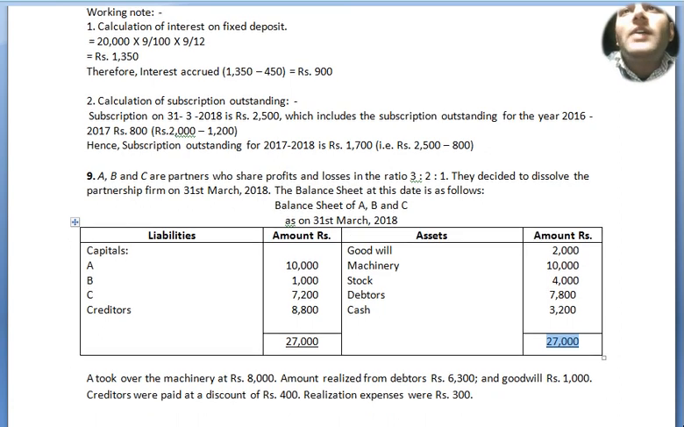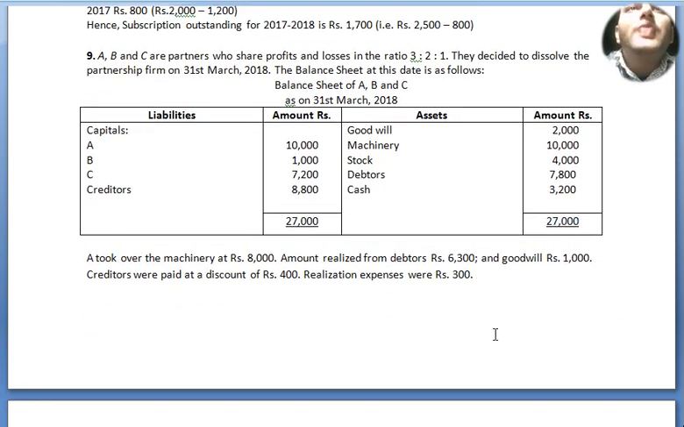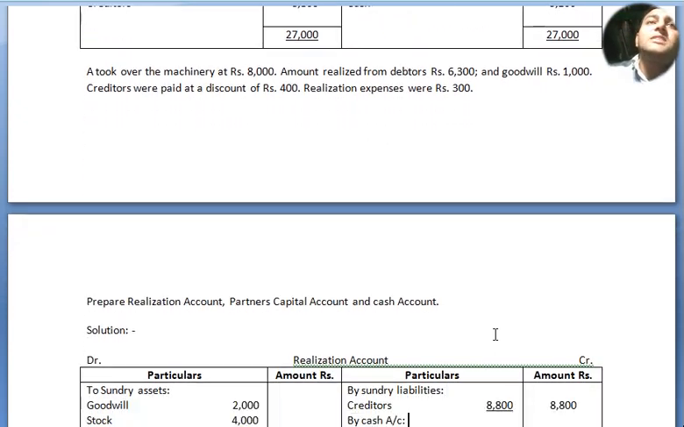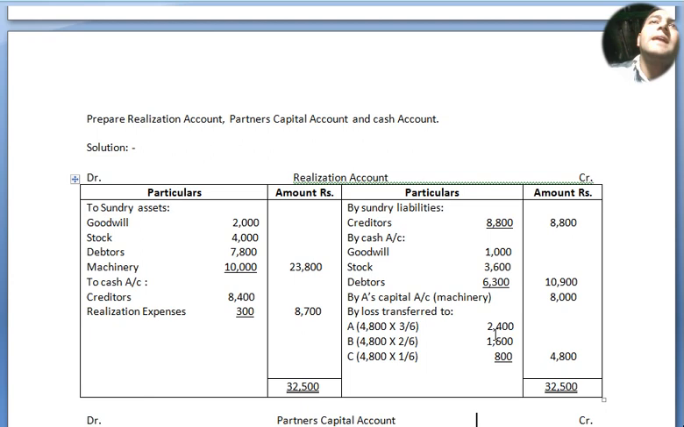Now we move to our additional information. A took over machinery for rupees 8,000. Amount realized from debtors rupees 6,300 and goodwill rupees 1,000. Creditors were paid at a discount of rupees 400. Realization expenses were rupees 300. Prepare realization account, partners capital account and cash account.